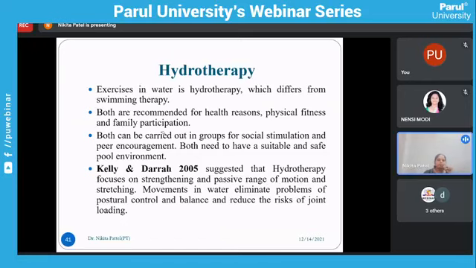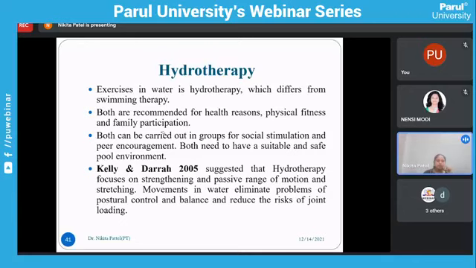Next is the hydrotherapy. Exercise in the water is hydrotherapy, which differs from swimming therapy. Both are recommended for health reasons, physical fitness and family participation. Both can be carried out in groups for social stimulation and peer encouragement. Both need to have a suitable and safe pool environment.